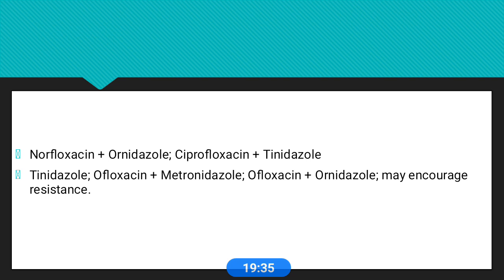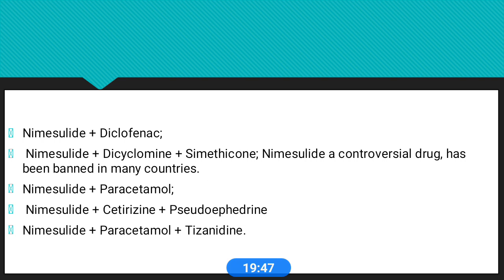Other combinations like norfloxacin with tinidazole, and ciprofloxacin with tinidazole, all show drug resistance. Another banned combination is the NSAID combination, nimesulide with diclofenac. These combinations are usually banned.